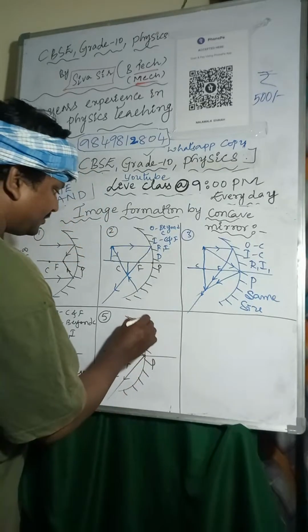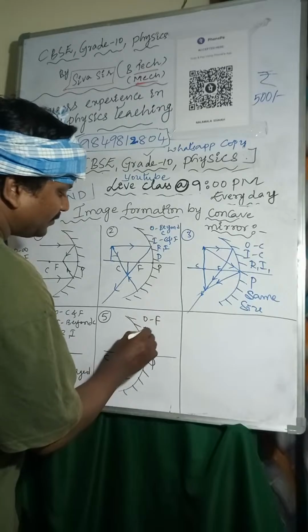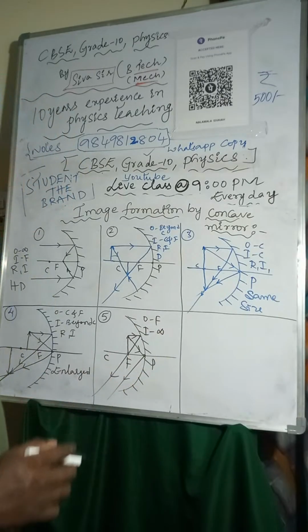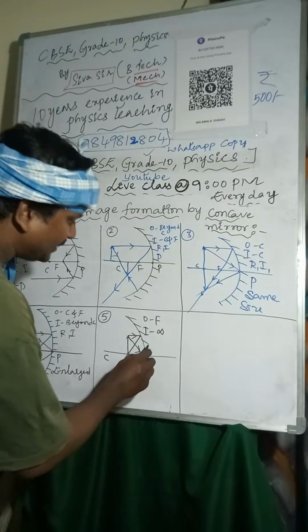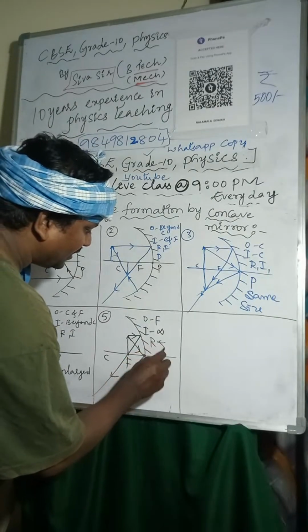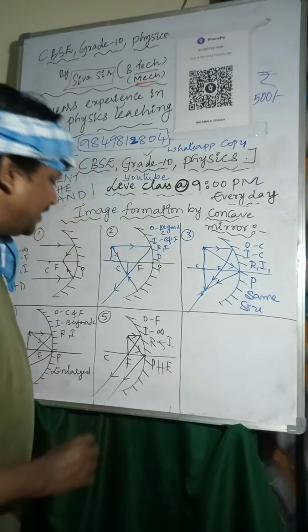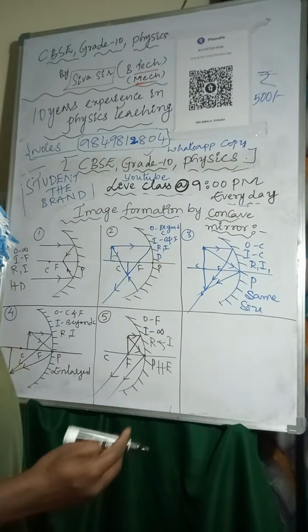Object is at F, image will form at infinity. Nature of the image is real and inverted, and the size of the image is highly enlarged, because image will form at infinity.